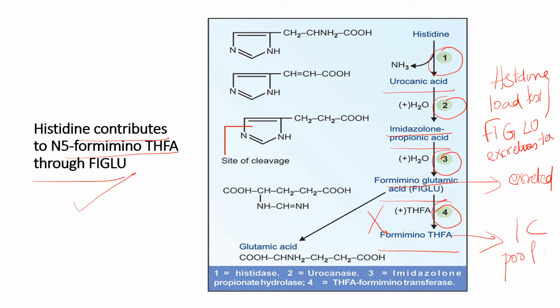That is, when folic acid is deficient, this conversion of FIGLU to formimino THFA will not take place and FIGLU will be excreted in urine. So this histidine also contributes to the 1-carbon pool by generating N5-formimino THFA.